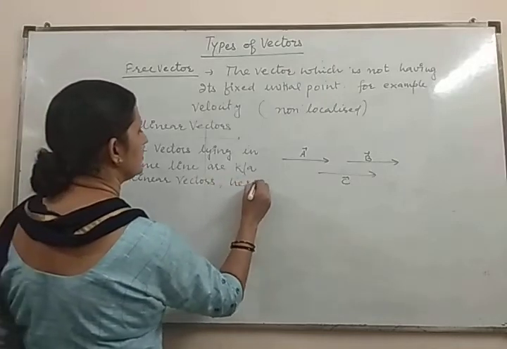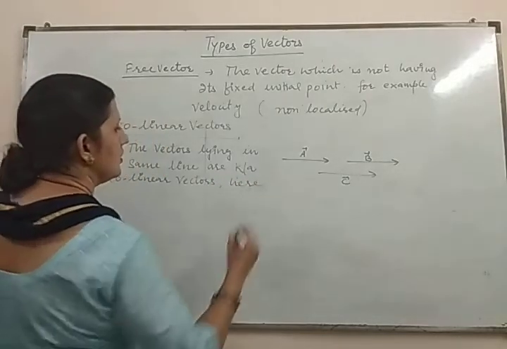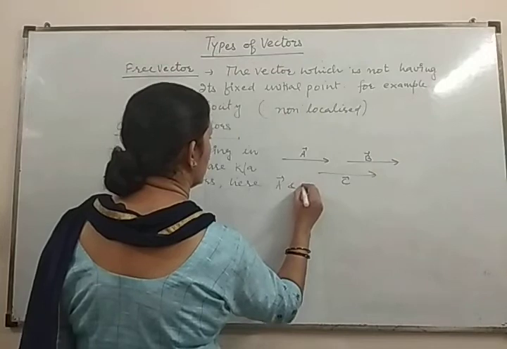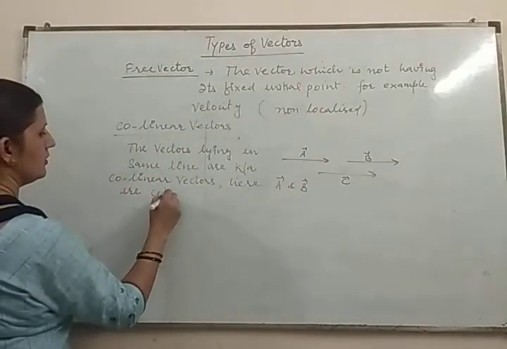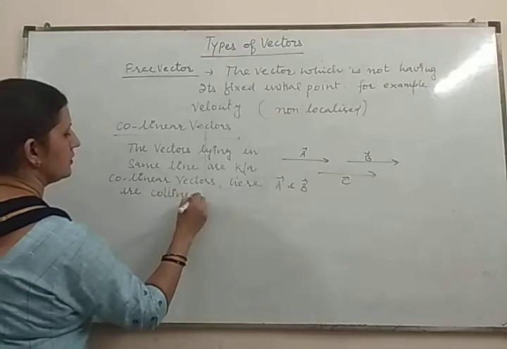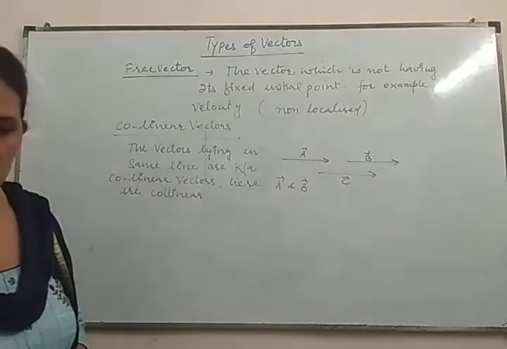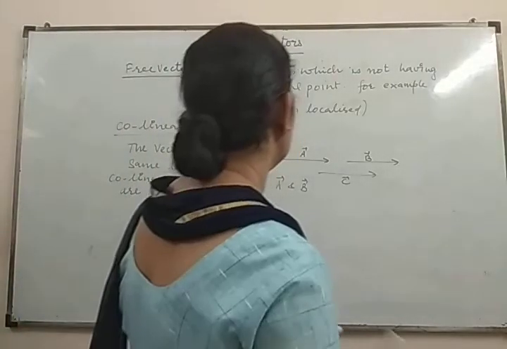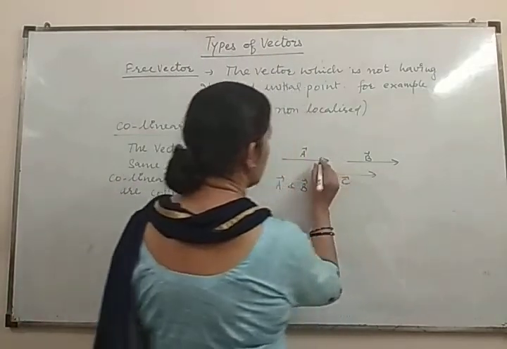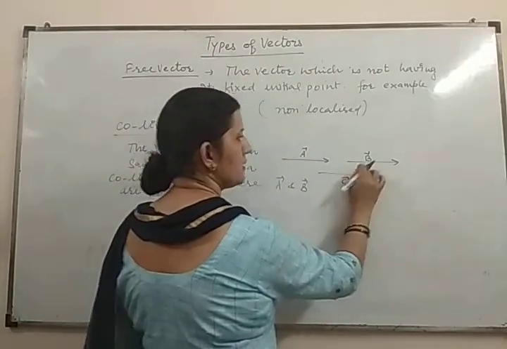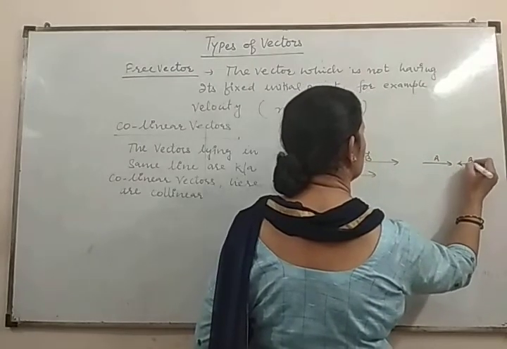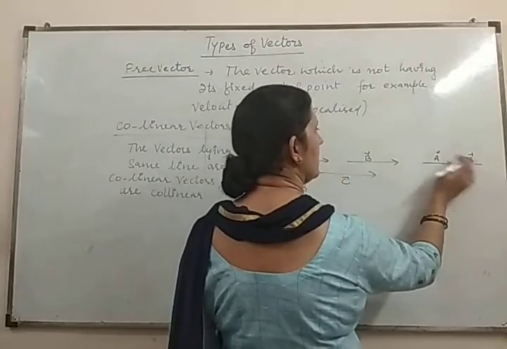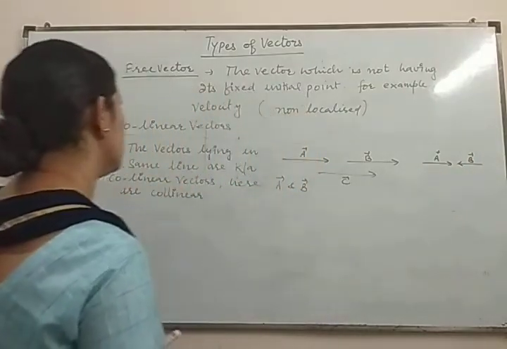Here vector A and vector B are collinear. Their direction may be equal or opposite. These are equal collinear vectors. If it is like this, vector A and vector B, then these are negative collinear vectors.